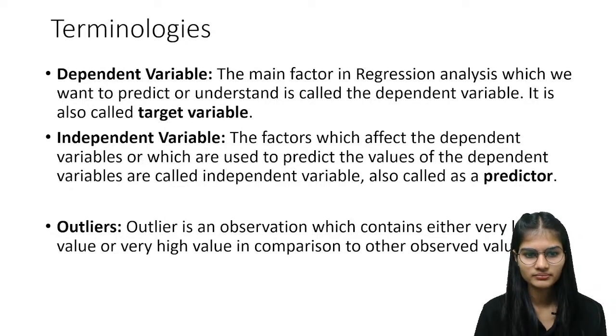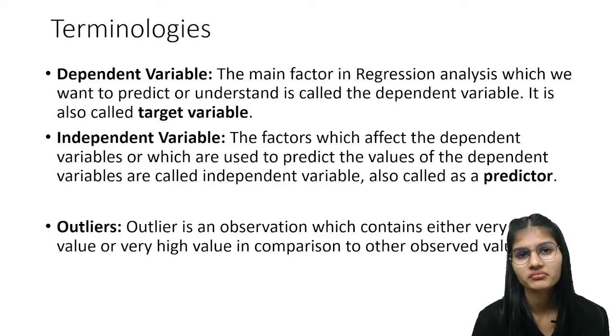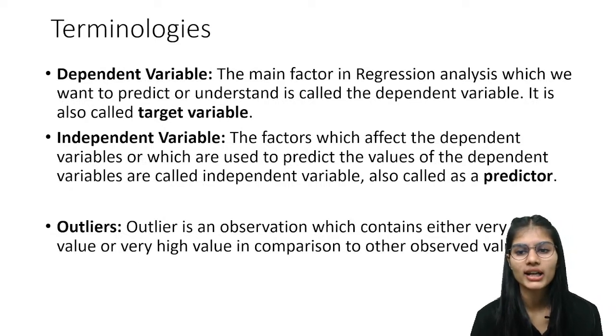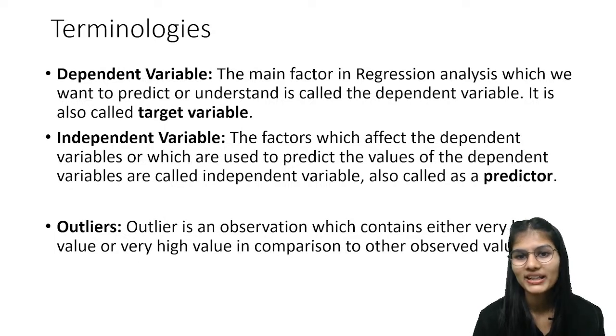Now talking about outliers. In simple language we say outliers are the unwanted data. Why unwanted data? Let's say I have a data range of values from 1 to 10, but anyhow I got a value which is 50 or 60, much higher than 10.